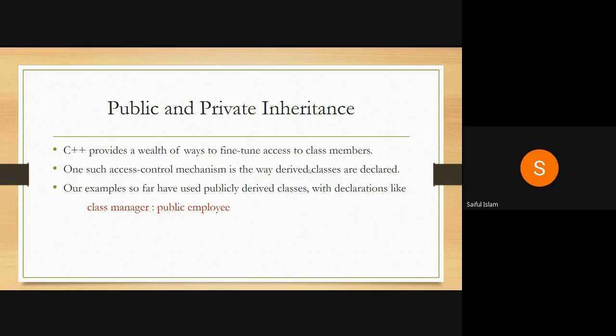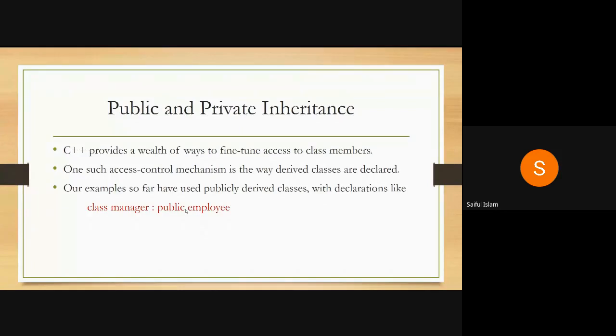One such access control mechanism is the way derived classes are declared. The first one we have seen is data hiding, that is within a class. Next is how we declare our derived class. Our examples so far have used publicly derived classes with a declaration something like this: class Manager, colon, public Employee. It means the Manager class is derived from Employee publicly. This derivation is public.